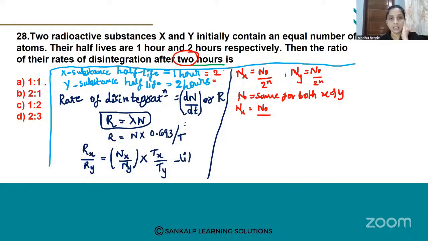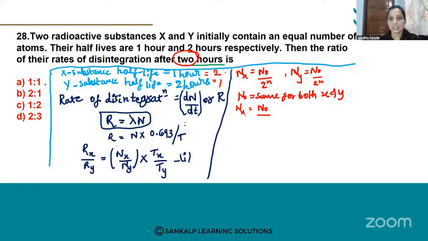And again, Y substance becomes half-life at 2 hours. So after 2 hours, only one half-life happens here. In case of Y substance, they consider 2 hours for 1 half-life, so in 2 hours it happens once. So n is equal to 1 here.